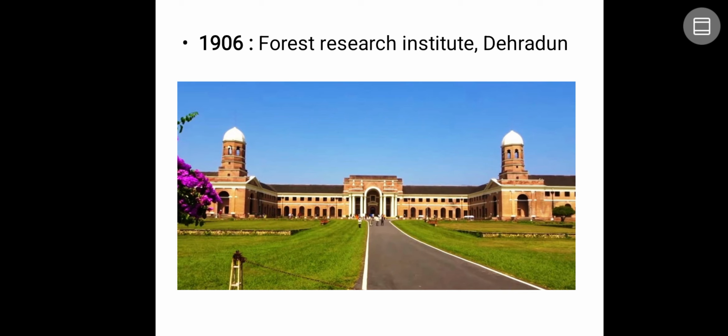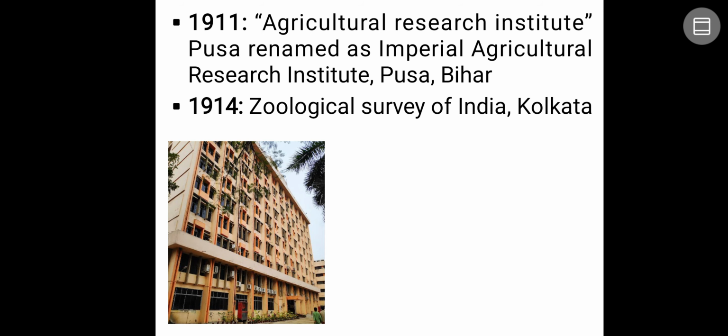Next, in the year 1906, the Forest Research Institute was established in Dehradun, where many movies were shot. Next, in the year 1911, the Agriculture Research Institute Pusa was renamed as Imperial Agricultural Research Institute in the same place, Pusa itself, that is Bihar. So ARI was renamed as IARI, Imperial Agricultural Research Institute, in the year 1911.